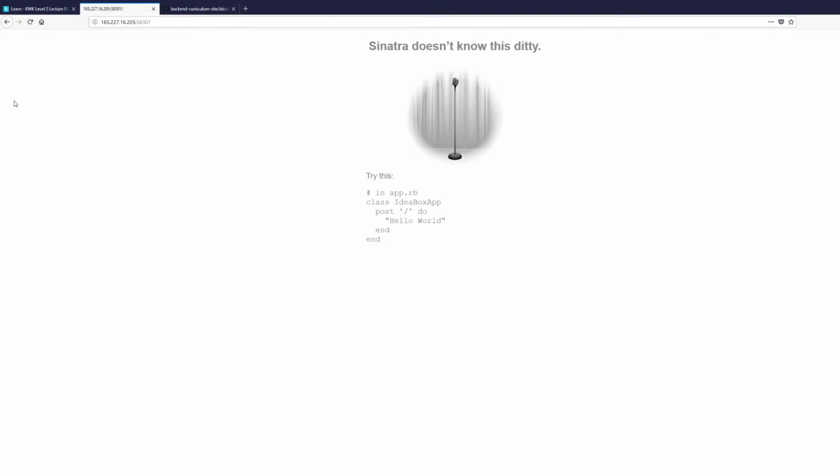So it usually means that we didn't define a route pattern, or our method's using the wrong HTTP verb, which we're going to talk about in a little bit, and the route pattern didn't match the request like we thought it did. So this error message doesn't really tell us what is happening. It doesn't really give us much information. So what we're going to do is make a thing.